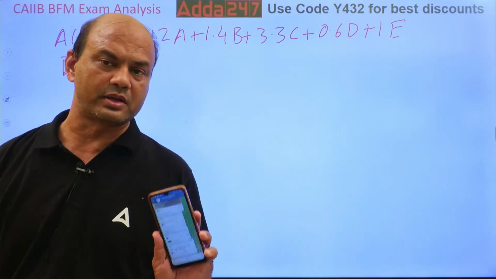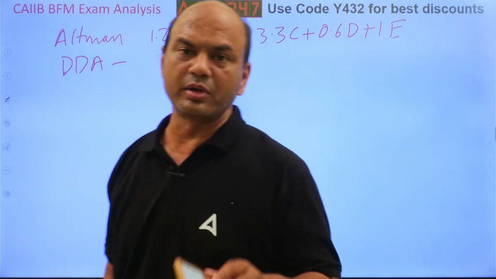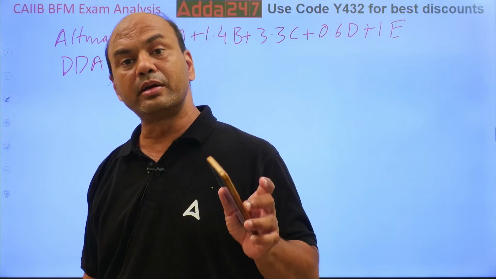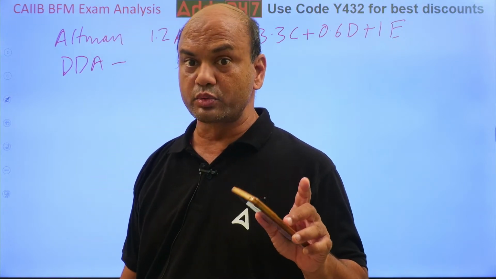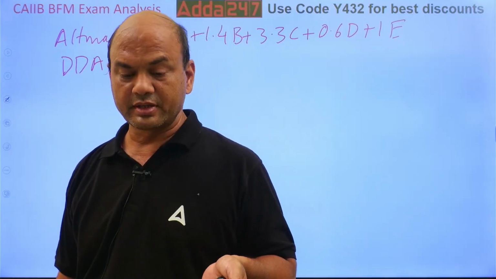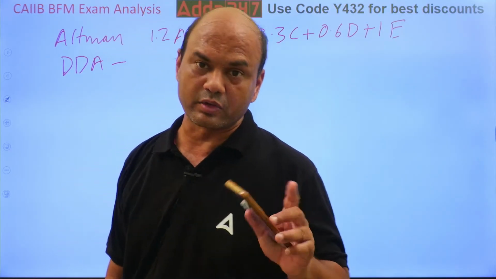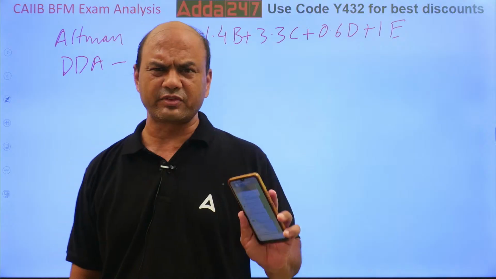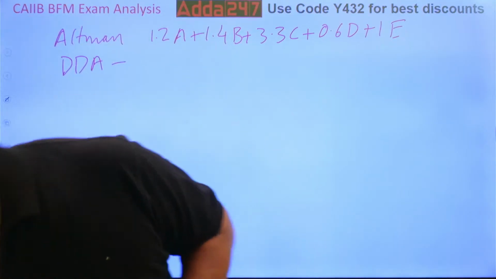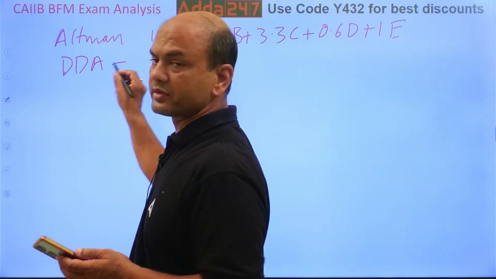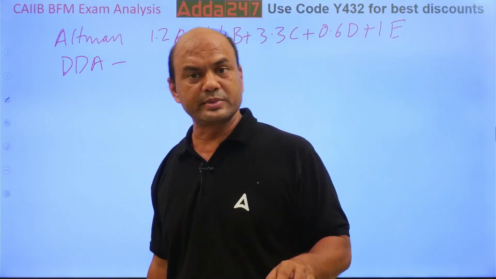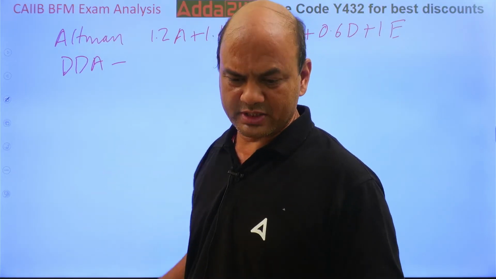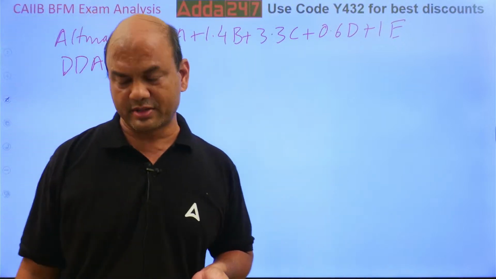There are a few rules of the Diamond Dollar Account. One is it can be opened by anyone who is dealing in rough and polished diamonds. Then 5 can be opened. Minimum number of years is 2 years, and average export for the last 2 years should be 3 crores. So these are the 5 points: 5 Diamond Dollar Accounts, 2 years business, 3 crores average turnover, and rough and polished diamonds. That much is enough.